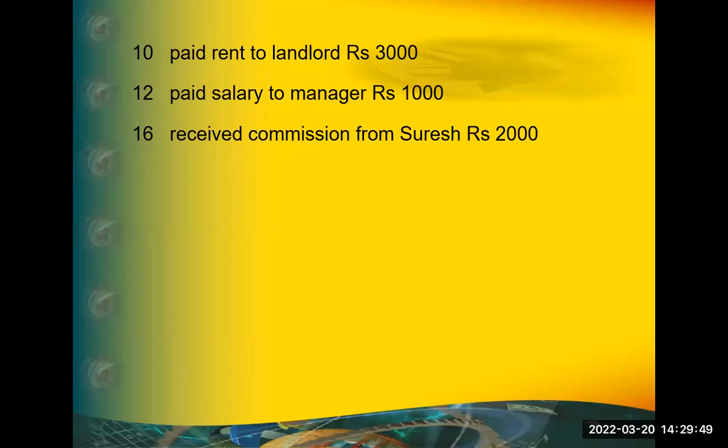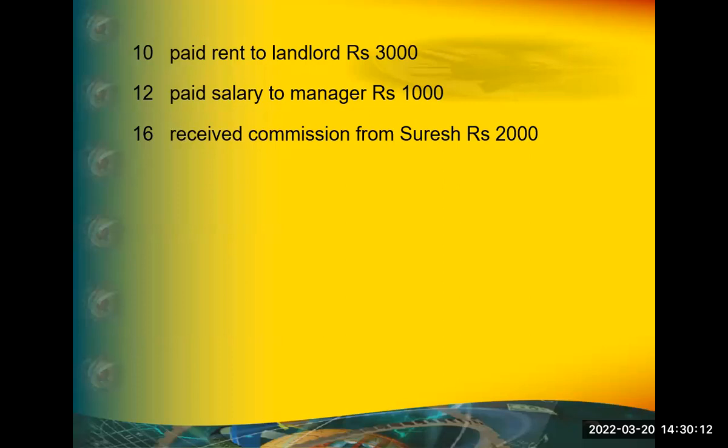Commission received account debit. Why? Commission received is income or expenditure? Then income is to be credited or debited? Then why are you debiting? Yeah, you are always confusing with the names. Suresh is immaterial, man. Suresh is immaterial here. Purposefully that word is given there to confuse you.